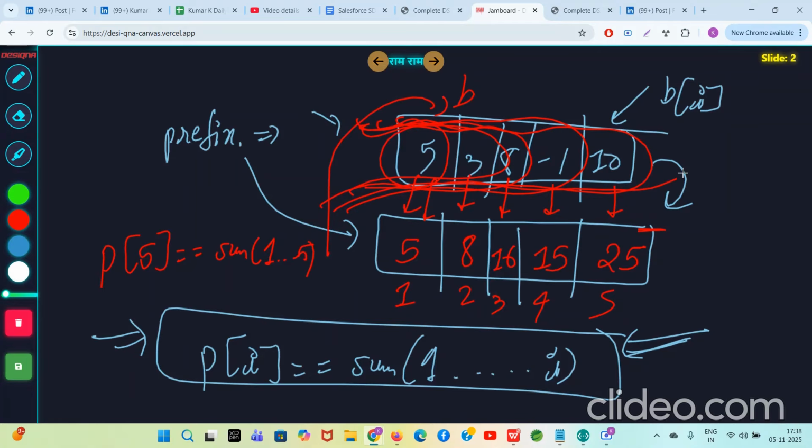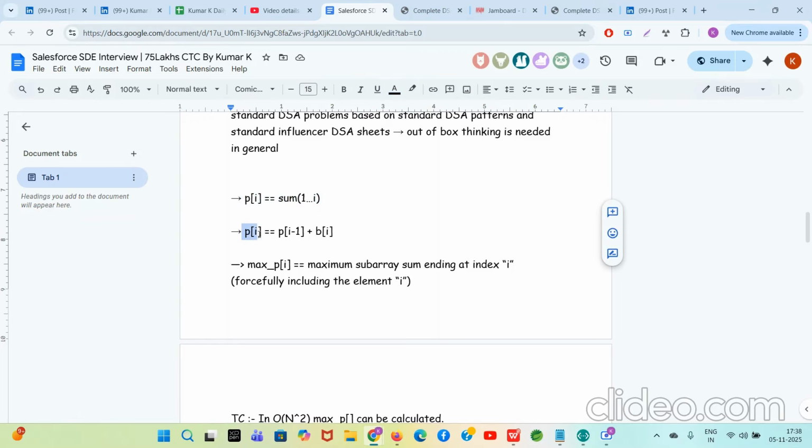Whatever was the sum of all this, it's here. P of 4 will tell you the sum of the first 4 elements. So you can do this thing, right? It's given here: P of I equals the sum from 1 to I. You can just run one for loop, and the sum of the first I numbers is nothing but the sum of the first I minus 1 numbers which you have already calculated, because first you were at index I minus 1, then you came to index I. So P of I equals P of I minus 1 plus B of I. That's it. Now guys, you can calculate the prefix sum array.